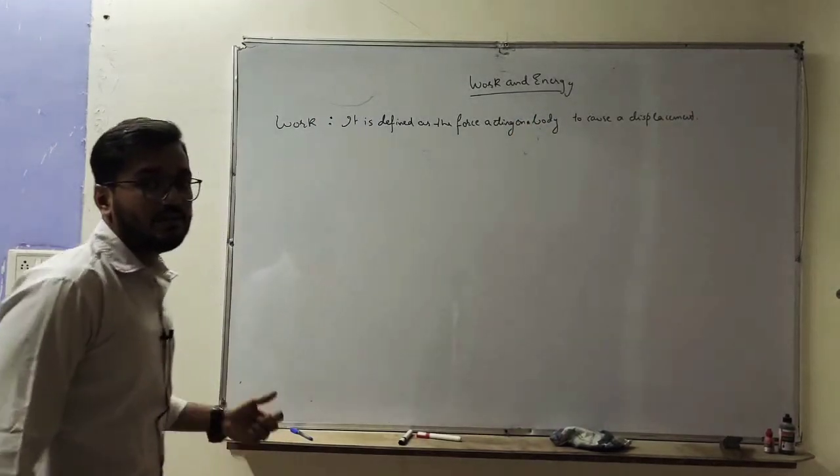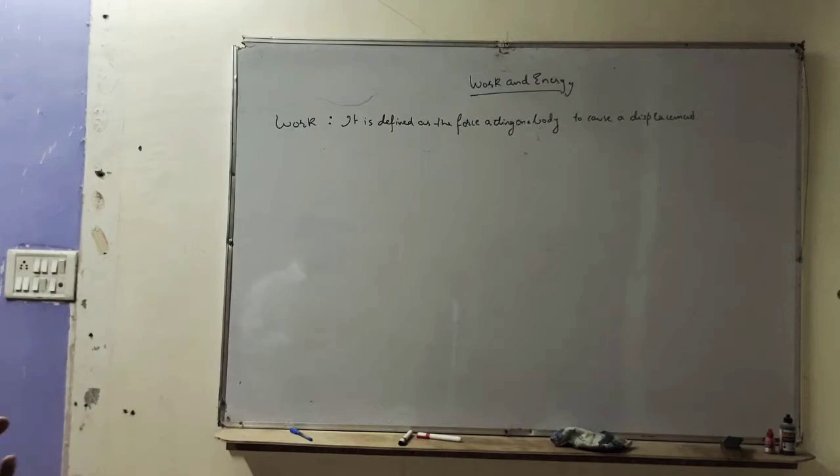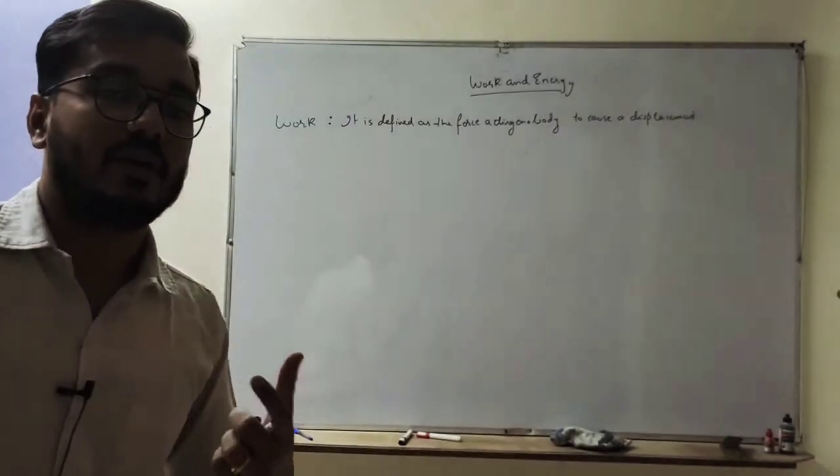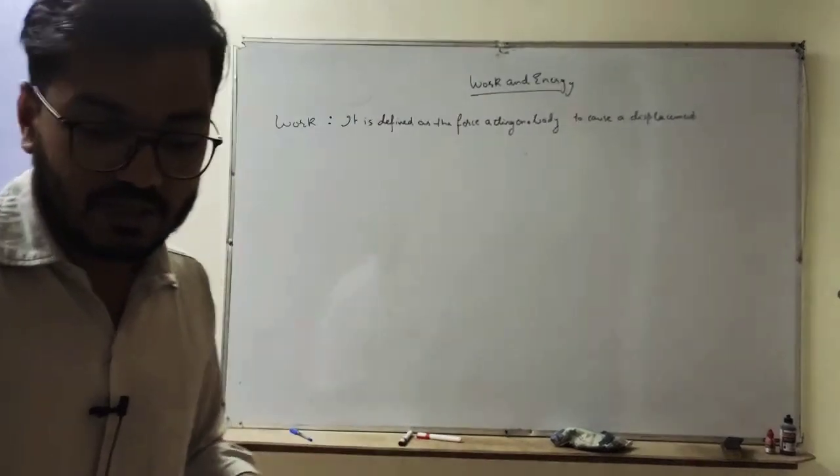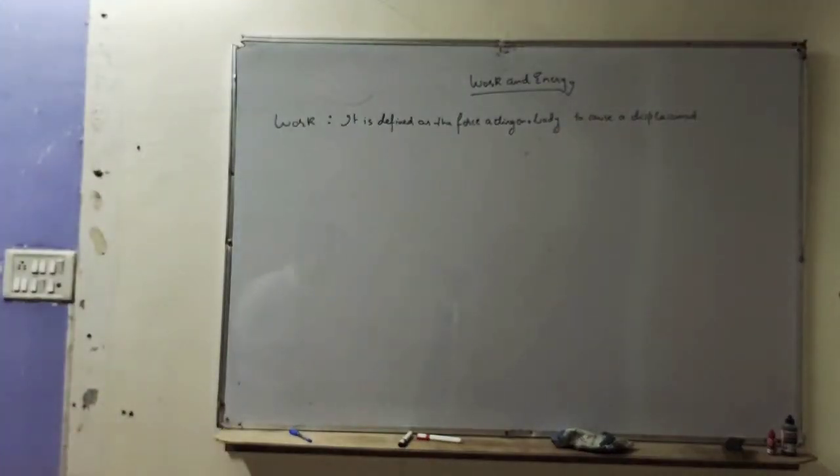So the SI unit of work. Every specific term has some SI unit, like distance SI unit is meter, displacement is meter. So the SI unit of work done is joule, right?